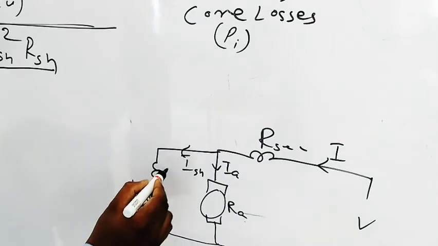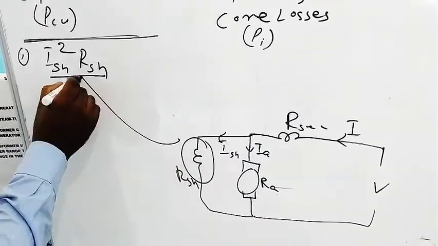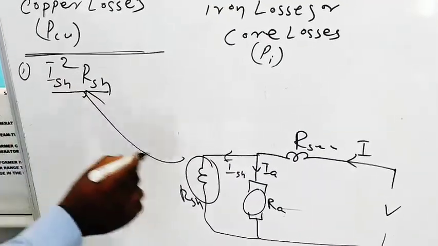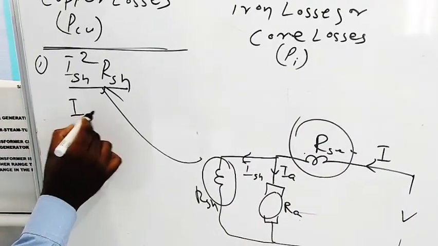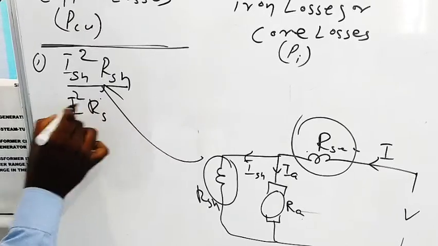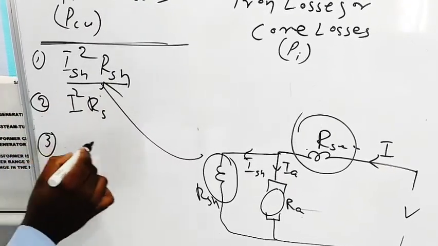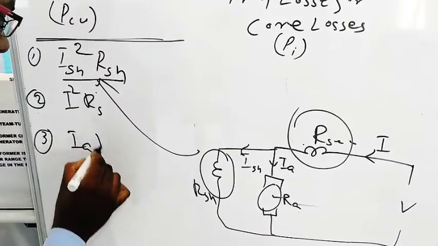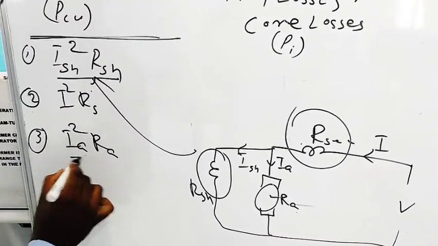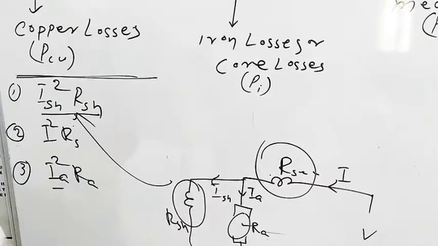So the loss which occurs in this winding, the series field winding, is I_SE squared R_SE. The second is the shunt field winding loss, I_SH squared R_SH. The third is the loss occurring in armature winding resistance, that is I_A squared R_A. Three types of losses occur in copper losses.